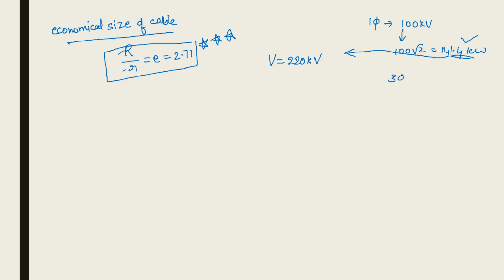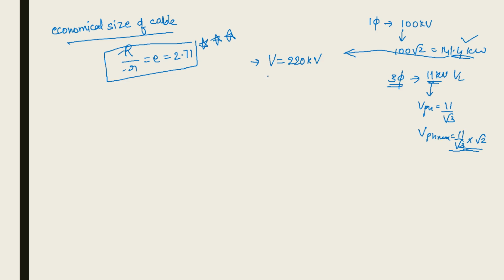Let us say he has given the three-phase system. The three-phase system is having 11 kV system voltage. Then this 11 kV is VL, the line voltage, and you have to convert it into phase voltage. So you have to take 11 kV by root 3. Once you get the phase voltage, again you have to convert the phase voltage to its maximum value. So 11 by root 3 into root 2, and then proceed with the formula.